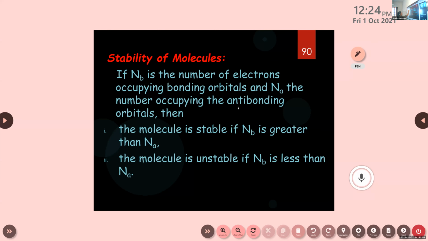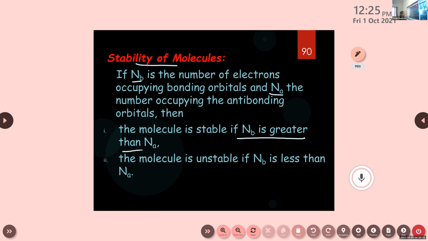Okay, first we can go with the stability of molecules. If Nb is the number of electrons occupying the bonding orbitals and Na the number of electrons occupying the anti-bonding orbitals, then the molecule is stable if Nb is greater than Na.